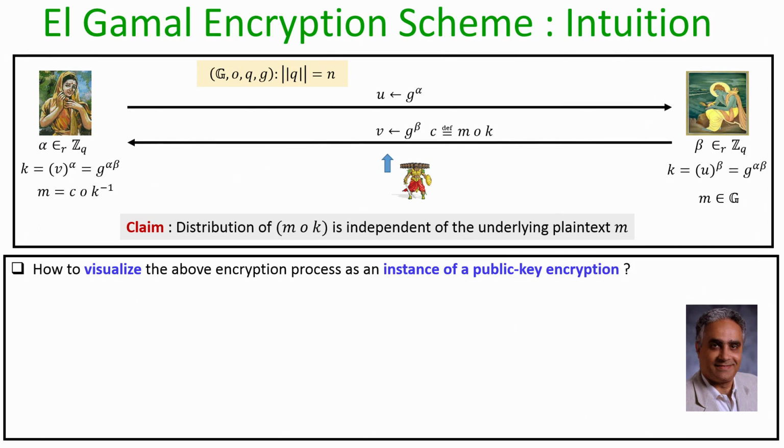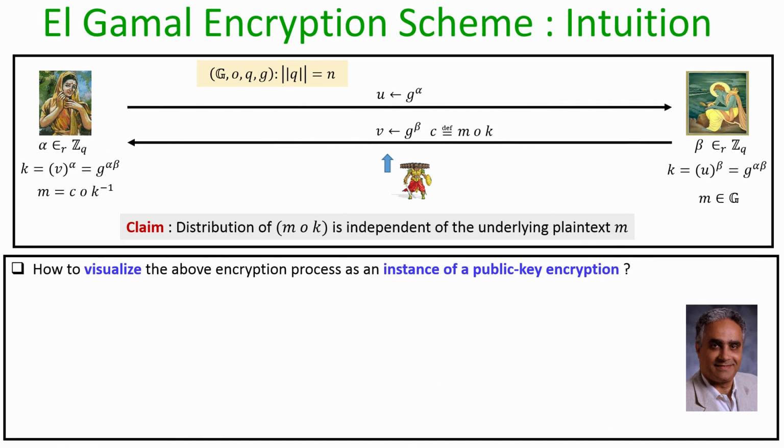Remember, as per the syntax of a public key encryption scheme, we need a key generation algorithm which should output the public key, secret key pair. We should have an encryption algorithm and a decryption algorithm. Pictorially we now have a blueprint of an encryption process, but we have to put everything into the syntax of a public key encryption scheme.